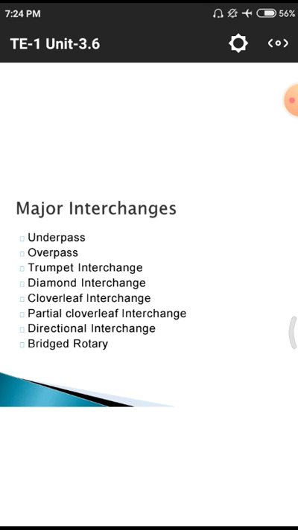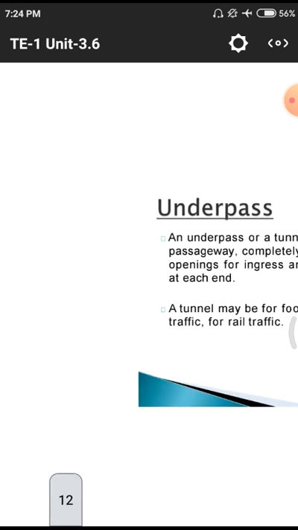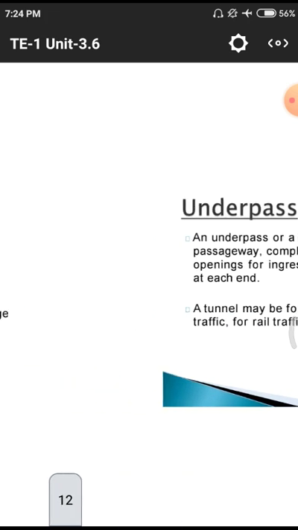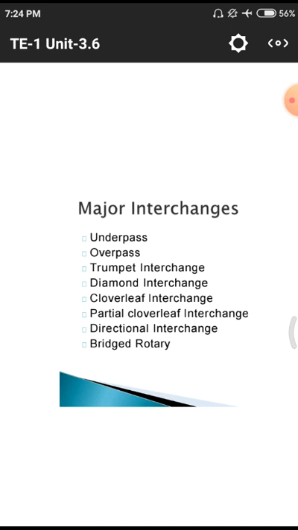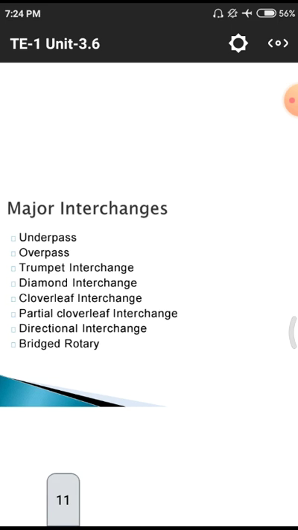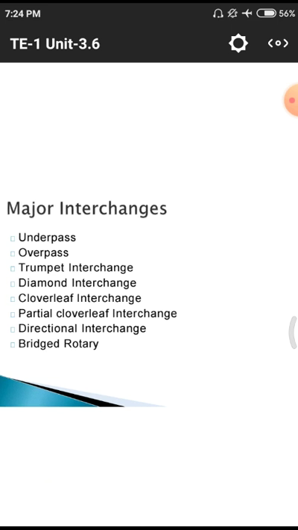so that it may be useful for us for a better kind of journey whenever we are using these constructions on roads, so we have to know what is an underpass, what is an overpass. In the previous class we discussed these underpasses, what is an underpass, where it will be utilized. Likewise we have a total of these 8 kinds of interchanges, so we have to connect with our subject.